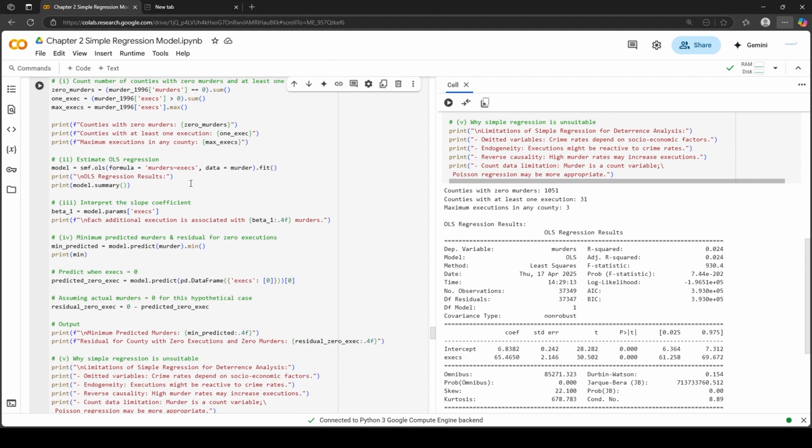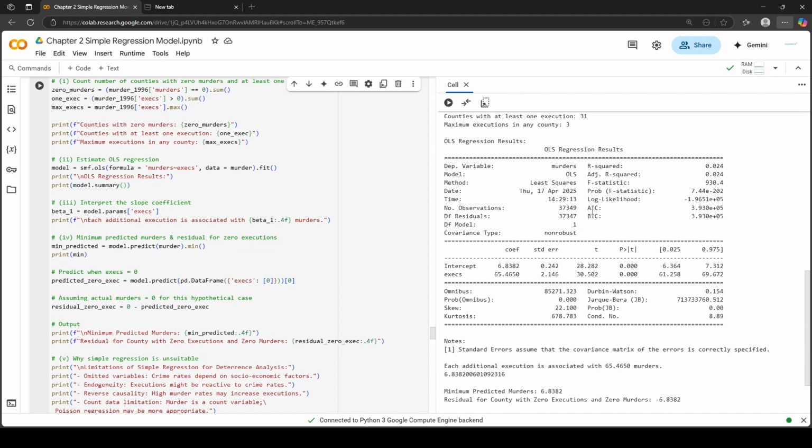Now let's estimate the OLS regression. Create the model name: model equals smf.ols, in the bracket formula equals murders being explained by executions. Type the dataset name murder and then the dot fit function. And for the results, type print model.summary. In the regression results on the right hand side, you can see the intercept is 6.83 and the coefficient on executions is 65.46.